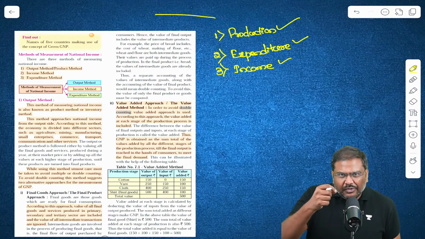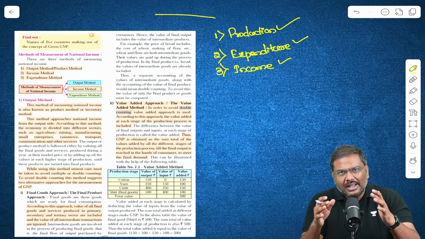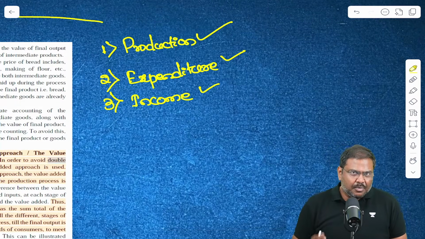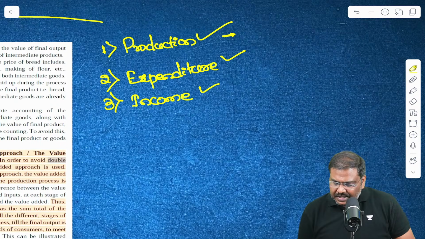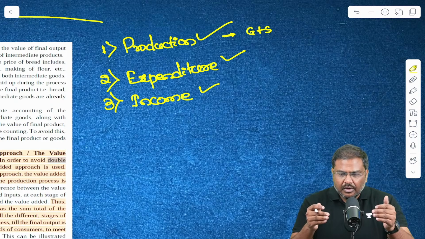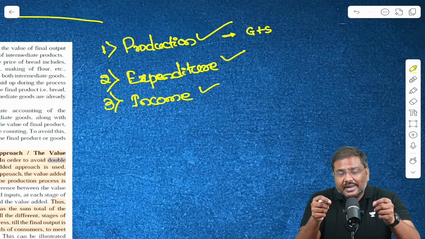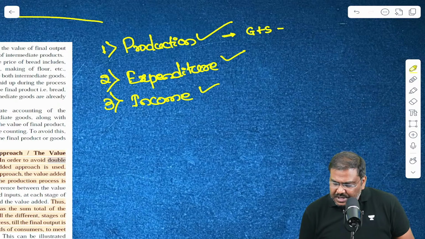What is the meaning of each one of them? How do we calculate GDP using each one of them? Let's start now. First one, production method. What is done in the production method? Under the production method, we simply calculate GDP by considering all the goods and services which are produced within the territory of a country. And from this market price of all the goods and services produced, we subtract intermediary goods.